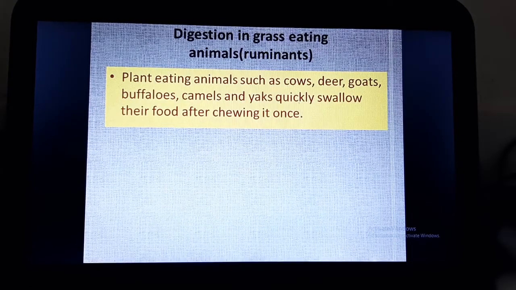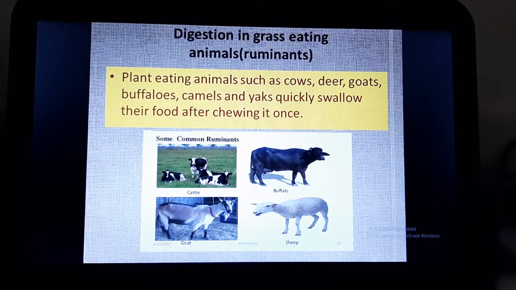You must have observed cows, buffaloes and goats often chewing their food even if the food is not present in front of them. That is, they are doing chewing action or movement of jaw even when they are not eating any food visibly. So why is it so? Because the plant eating animals such as cow, deer, goat, buffalo, camel and yak, they quickly swallow their food after chewing it once. These are some common ruminants: cattle, buffalo, goat and sheep.